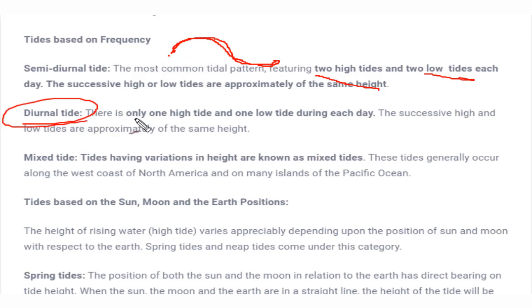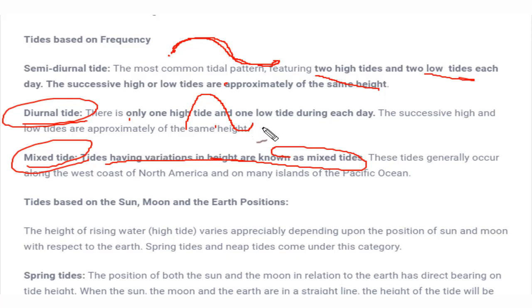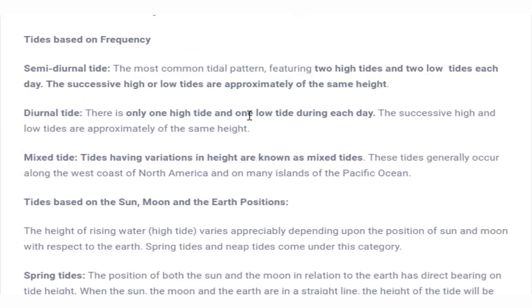Next is diurnal tide. In the semi-diurnal tide we saw two high tides and two low tides coming, but in the case of diurnal tides, only one high tide and one low tide would come every day. Next is mixed tide. In this case, there is height variation. In the above two cases the heights of the low tide and high tide would be the same, but in this case they may vary from place to place. So these were the tides based on the frequency.